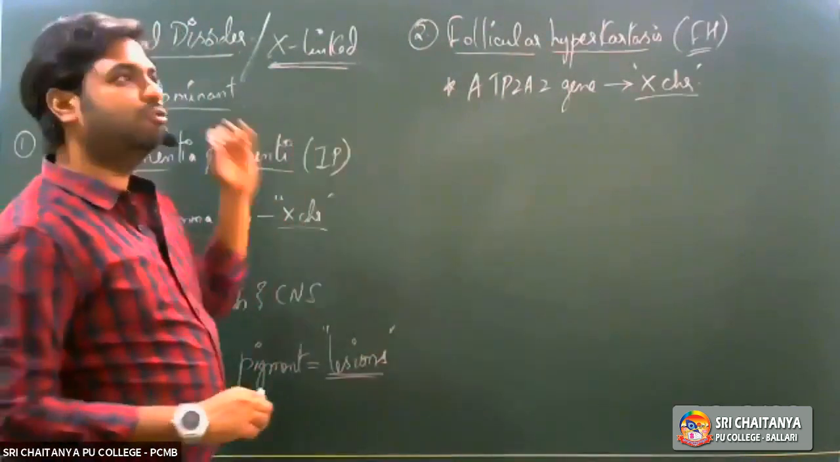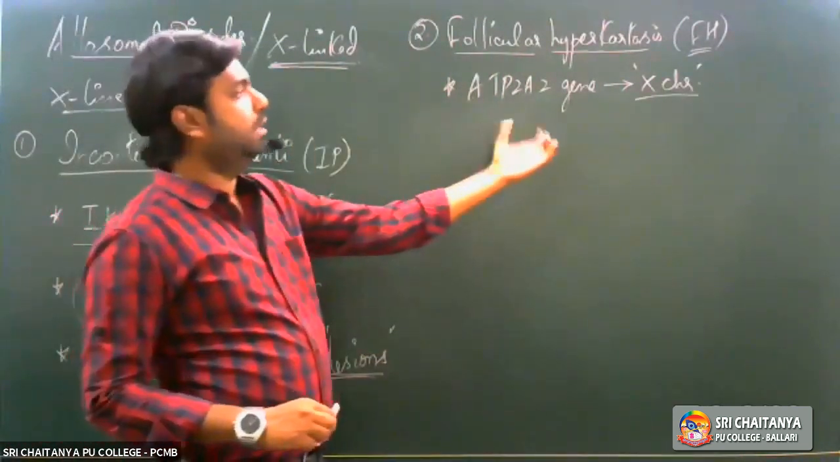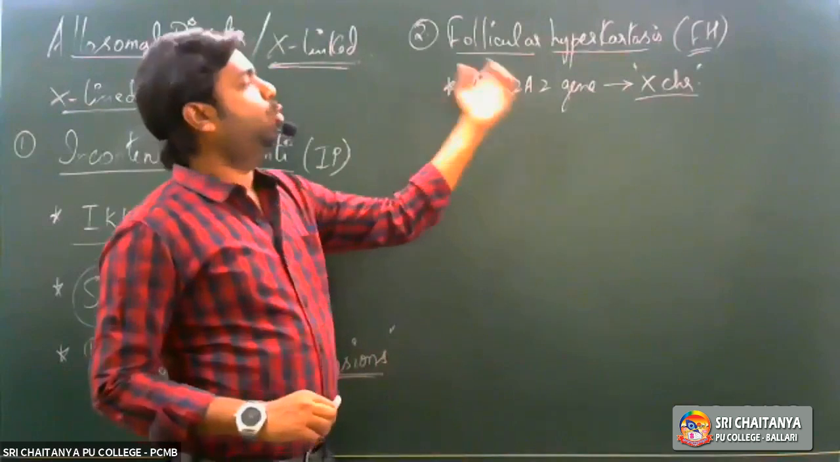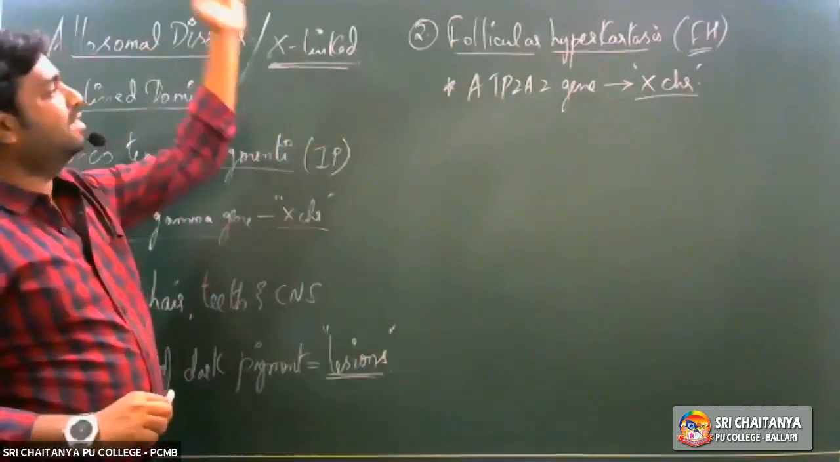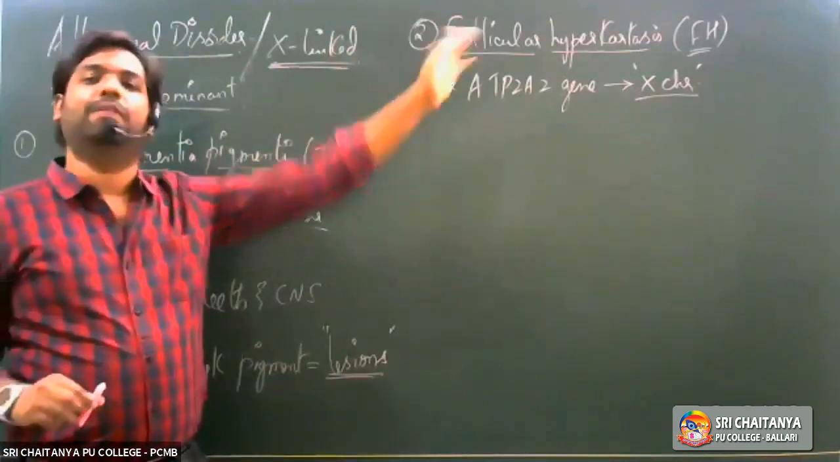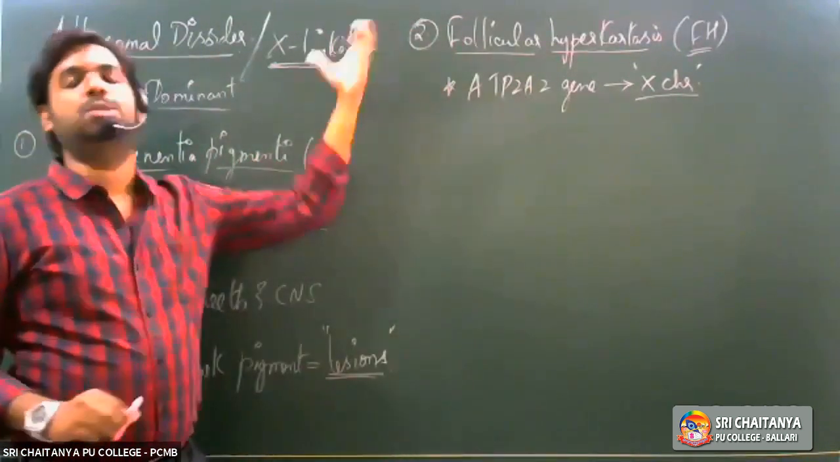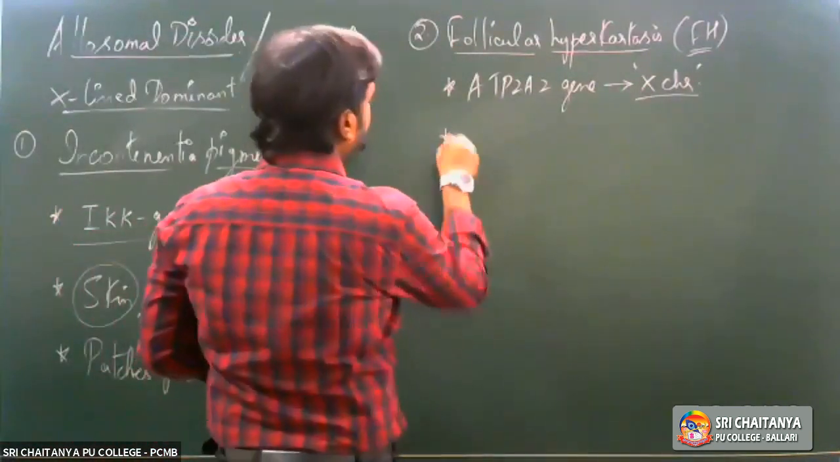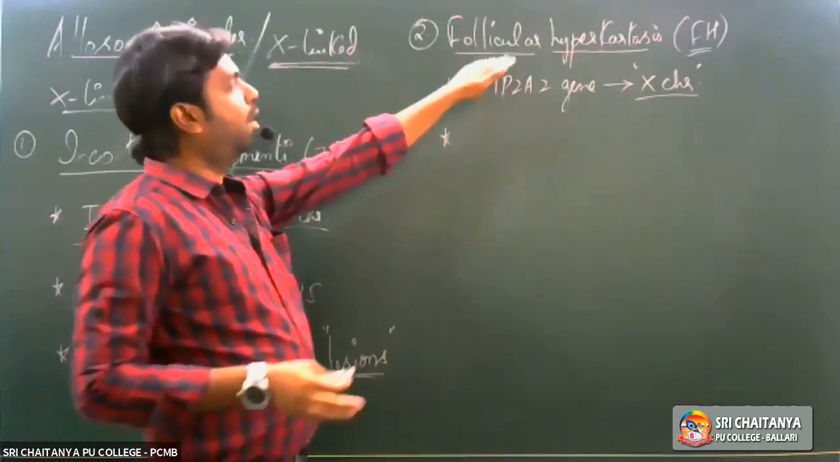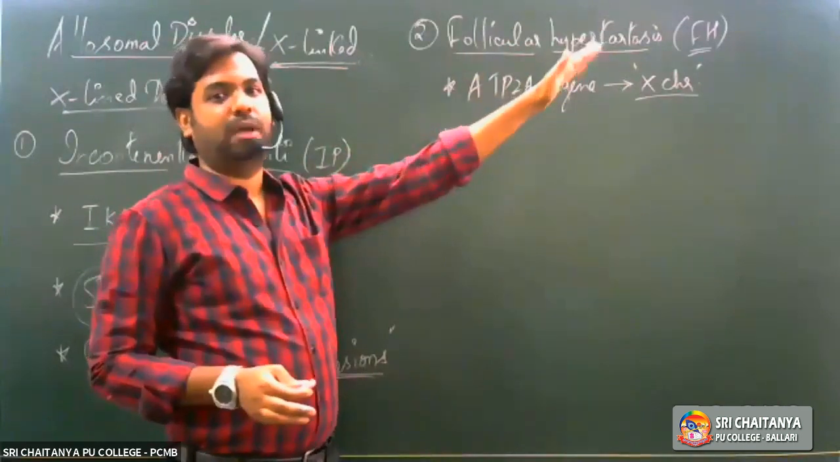So any sort of mutation in this particular gene called ATP2A2 gene, which is located on the X chromosome, would lead to this condition called follicular hyperkeratosis. Now, what does this mutation lead to? This sort of mutation would lead to a condition which would be almost understood by the name itself.